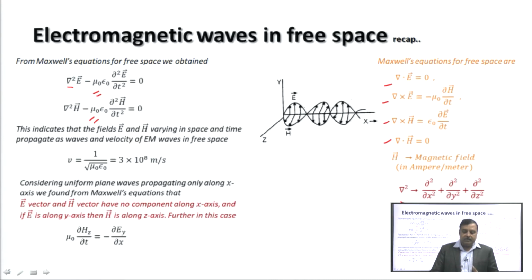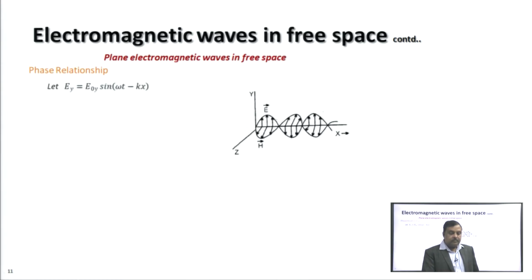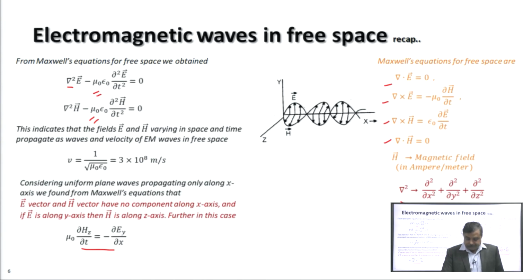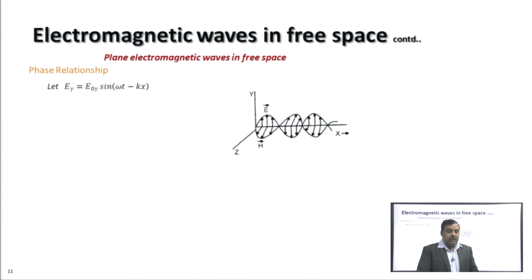If E vector is along y axis, then H vector is along z axis, and the components of E vector and H vector are related by this equation: mu 0 delta H by delta t equal to minus delta E y by delta x. This we have already studied in the previous lecture.